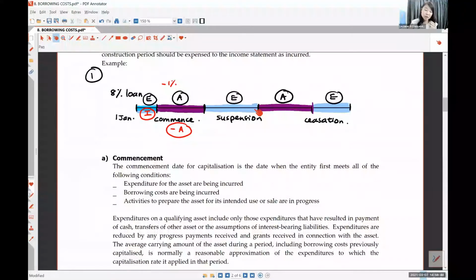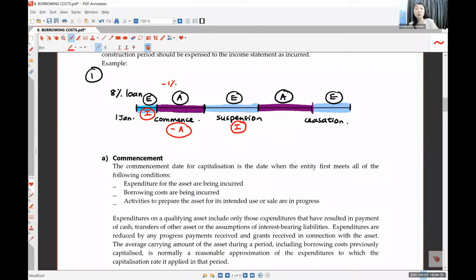Okay, during the suspension period, you cannot capitalize because the government asks you to stop building. So you stop, everything stops. Interest also stops, cannot capitalize. So the interest becomes expenses, right? In this period, if you put the money in the bank and earn some interest, the interest received is an income, because you don't capitalize, so the interest income is an income.